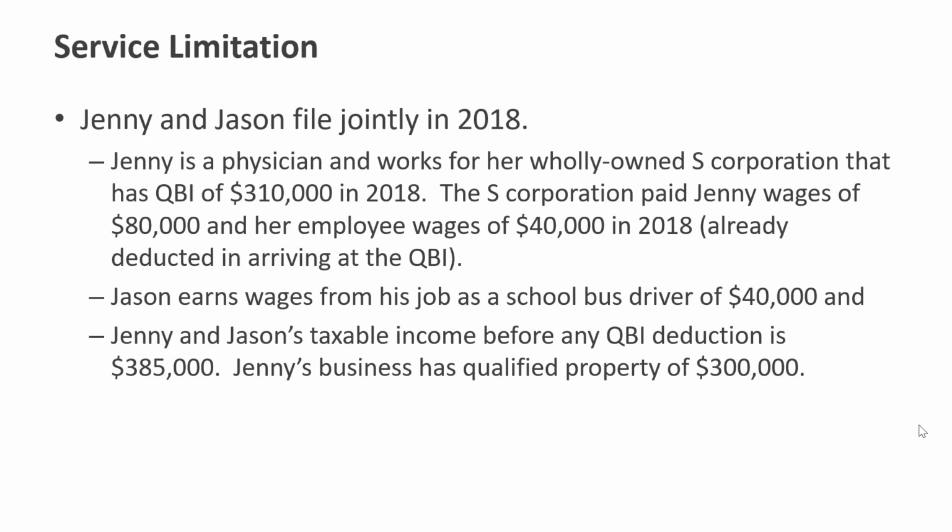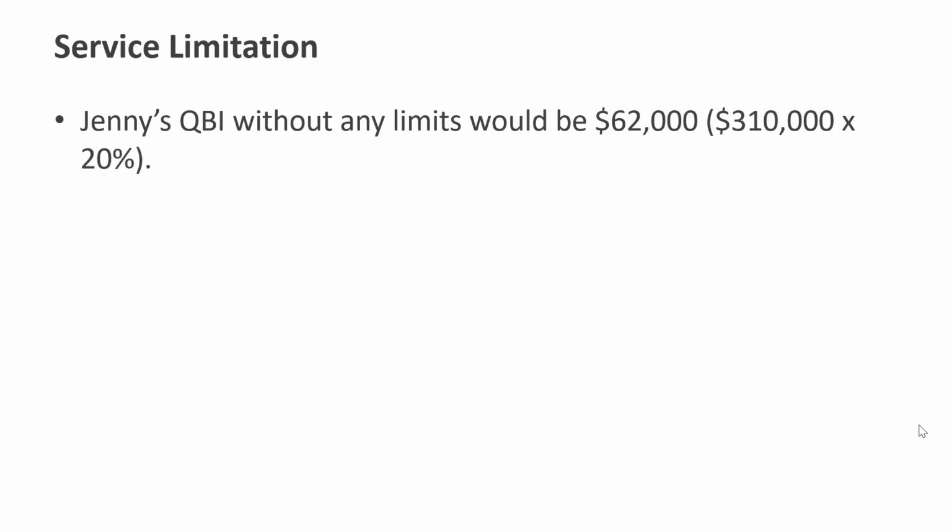So we can see that Jenny and Jason's taxable income creates a problem. On top of that, Jenny's a physician, and so her S-Corp is a medical business, which is a service business. So we are going to run amok because we cross over into a service business. So let's see how you do it. First you would calculate Jenny's QBI deduction without any limitation. That would be her $310,000 of QBI income times 20%, which is simply $62,000.